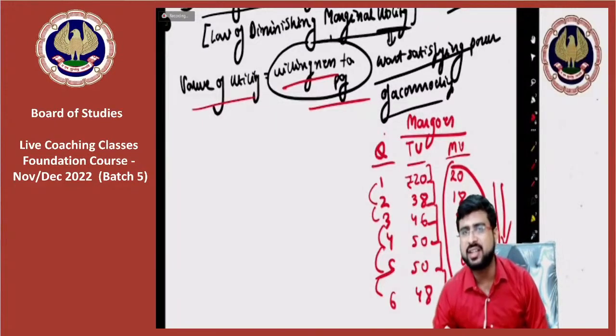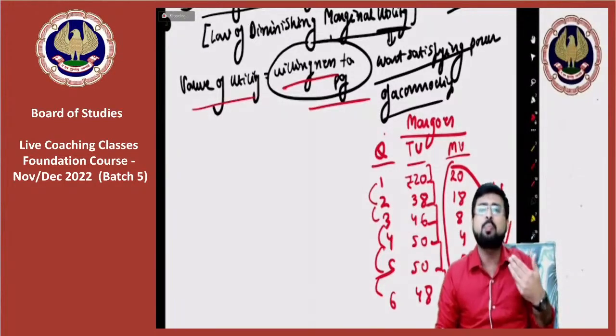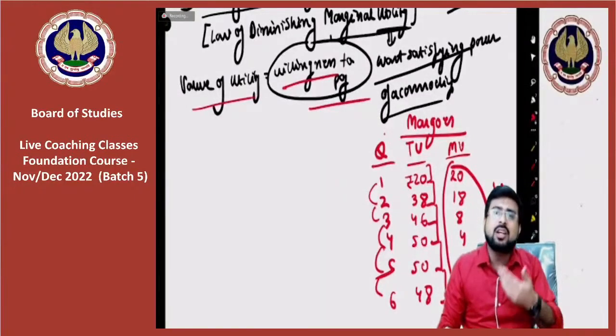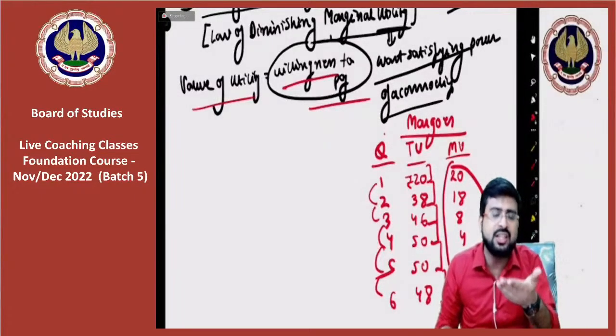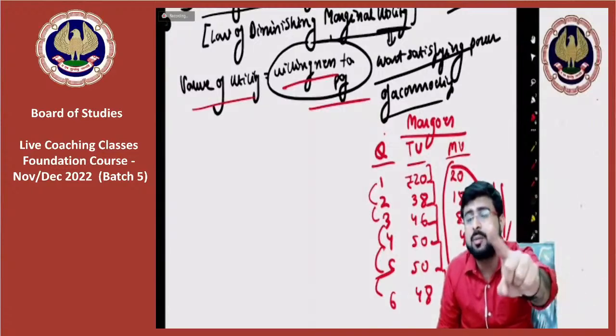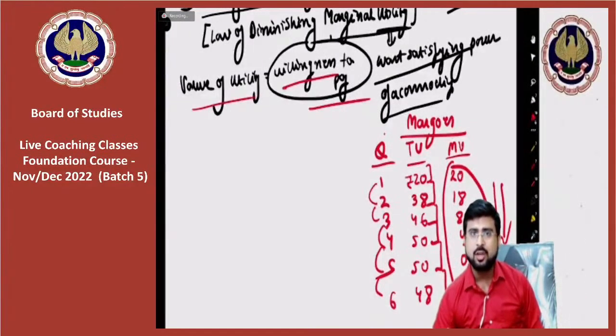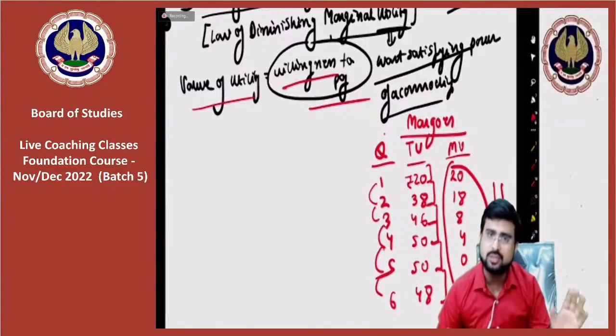What does it indicate, sir? The willingness to pay for the extra commodity that we are purchasing. See, as and when we consume more and more of a commodity, our willingness to pay for the additional commodities will fall. Why? Because we are getting bored with it, or our stomach is full, our hunger is gone.